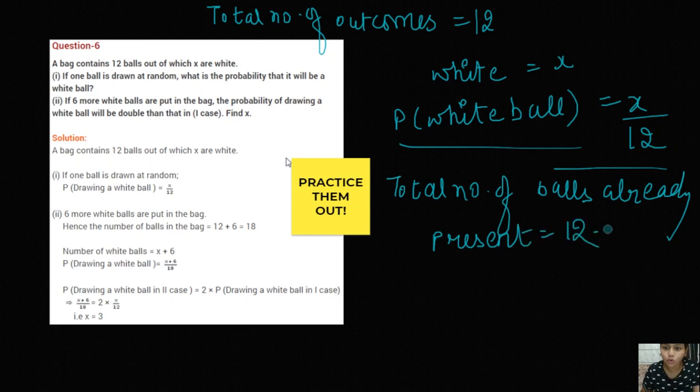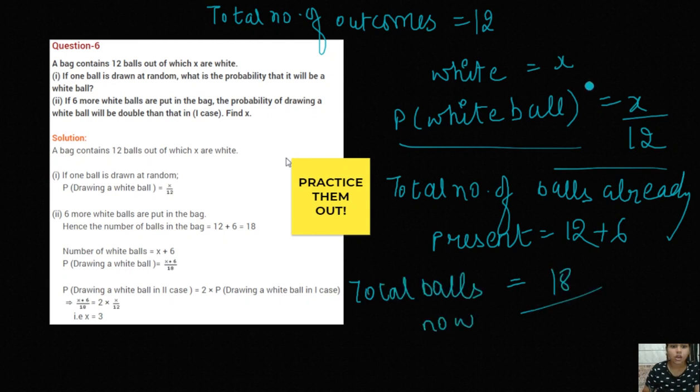Now 6 more are added, so total balls now are 18, right? This is the total outcomes now. And also the white balls were x and 6 more white balls were added, so white balls will be x plus 6, right?